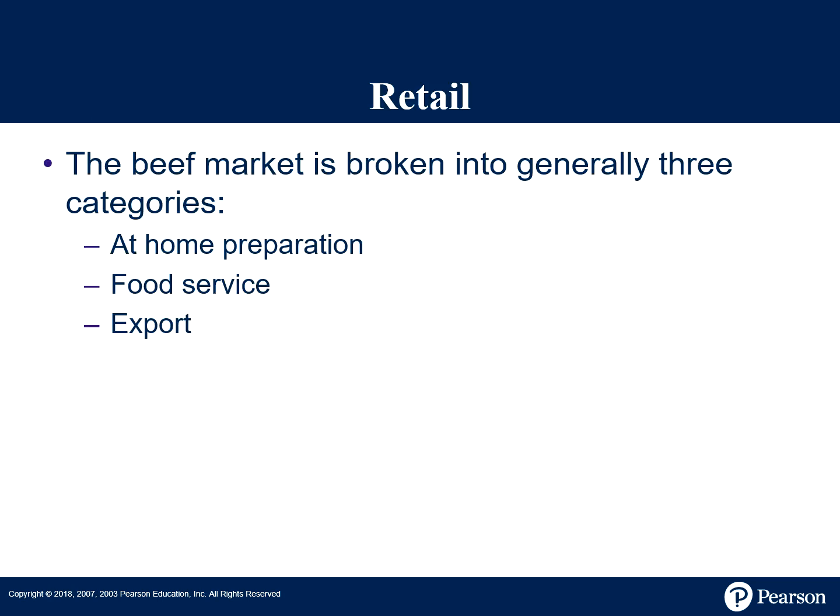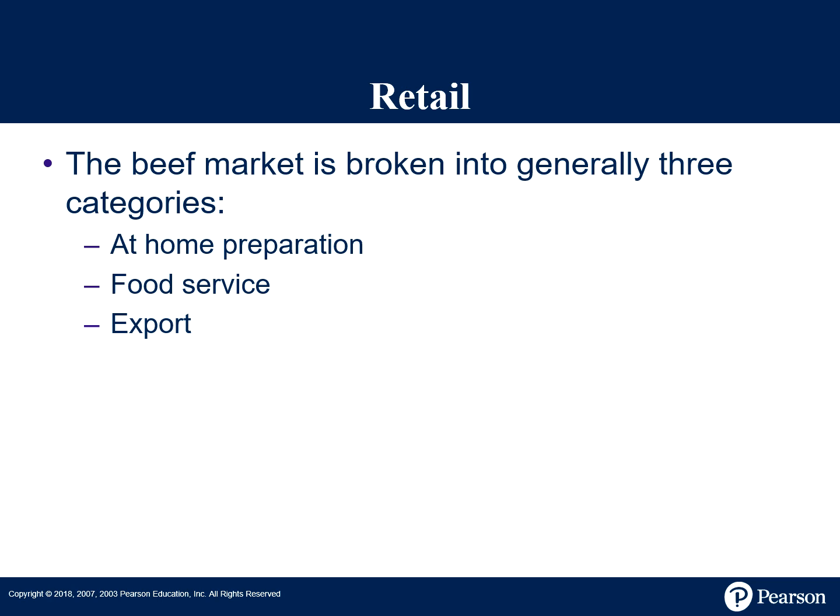Our beef market is currently divided into three categories: at-home preparation, food service, and the export market. At-home food preparation is the purchase of meat at a retail store for cooking at home. Food service could be anything from a restaurant or cafeteria to a fast food outlet. An export market is beef that is sold internationally to other countries.